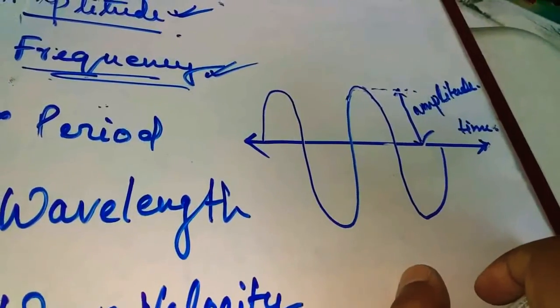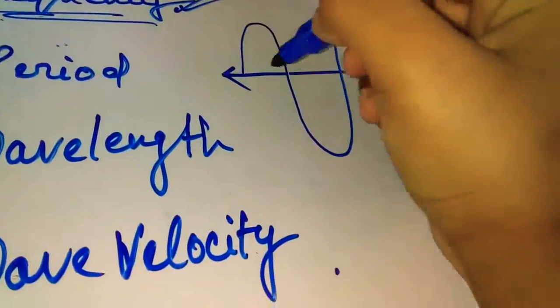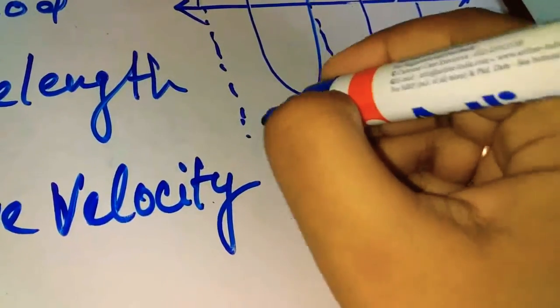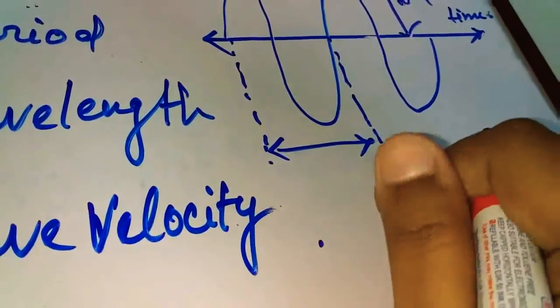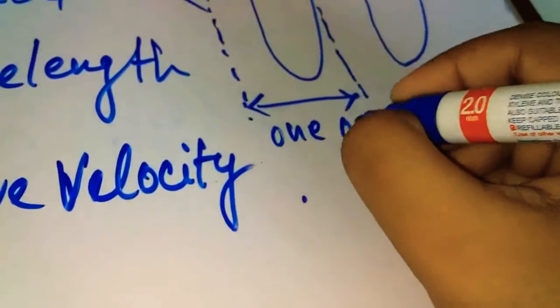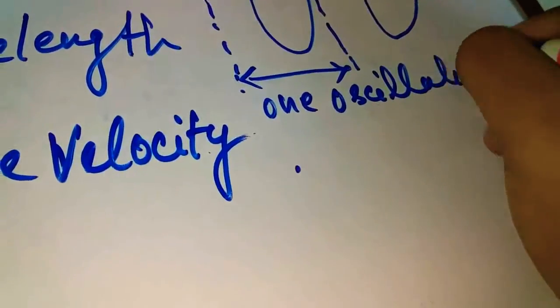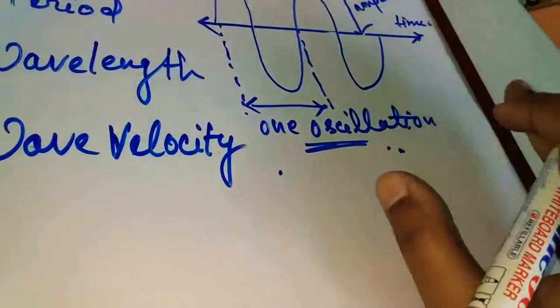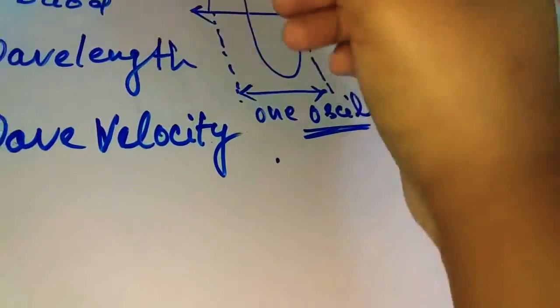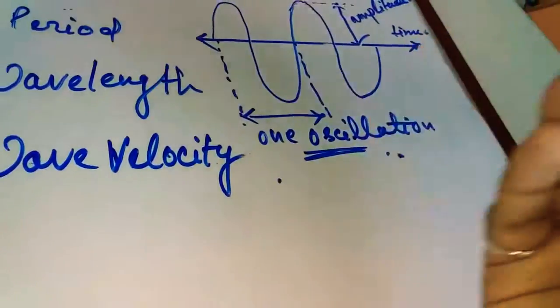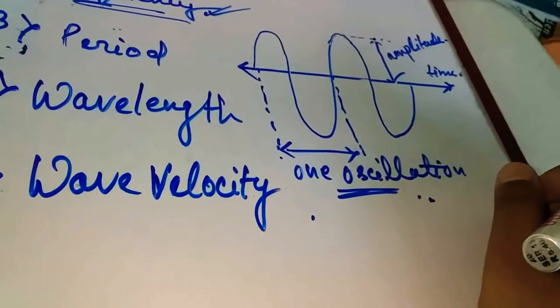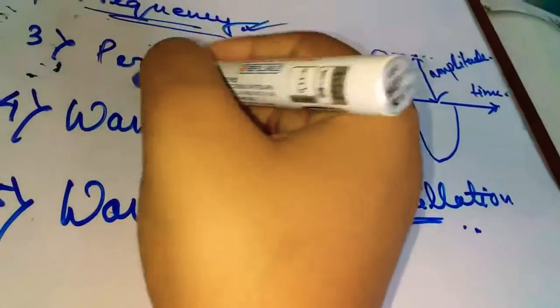Okay, for example, in this unit time it completes this one oscillation. So frequency basically is the number of oscillations per second. Okay, this is one oscillation. So in per second, how many oscillations there are, that is known as the frequency, and the unit of frequency is hertz.